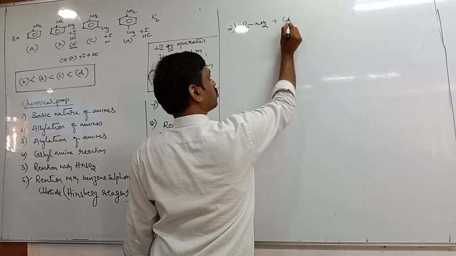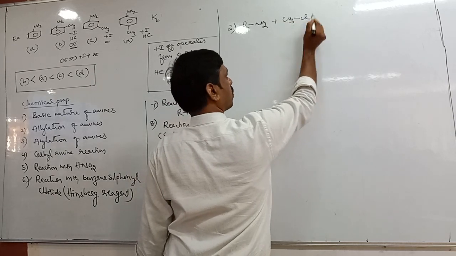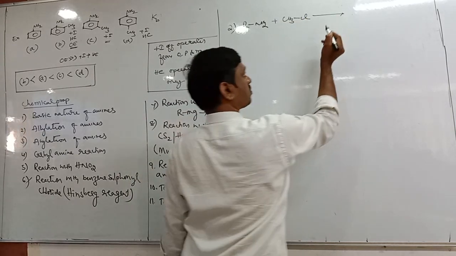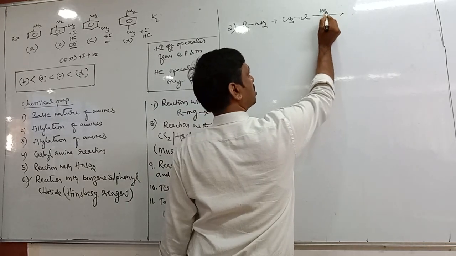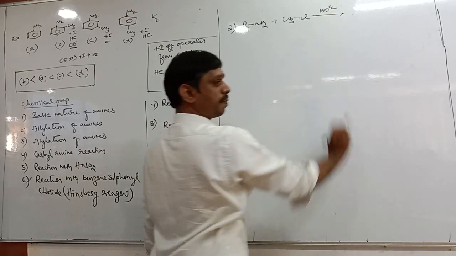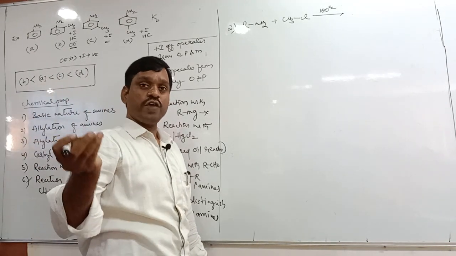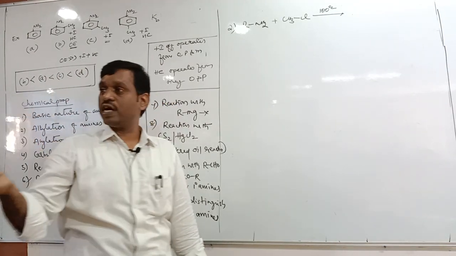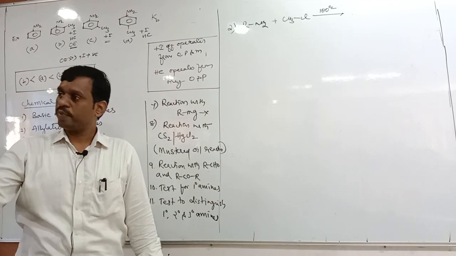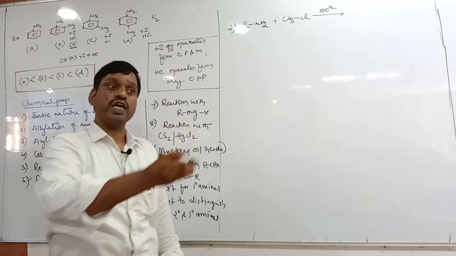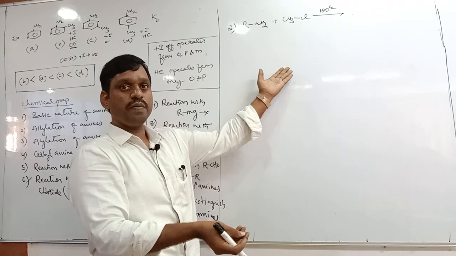Primary amines react with alkyl halide. I will take methyl chloride. Tell me, what do you get? At 100 degrees Celsius. In the preparation we have studied that alkyl halide reacts with ammonia to form primary, secondary, tertiary amines and quaternary ammonium salt, right? It is the same.